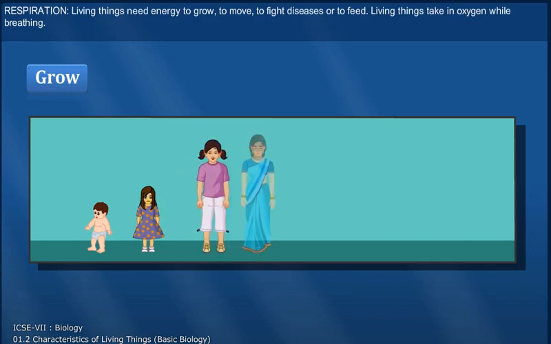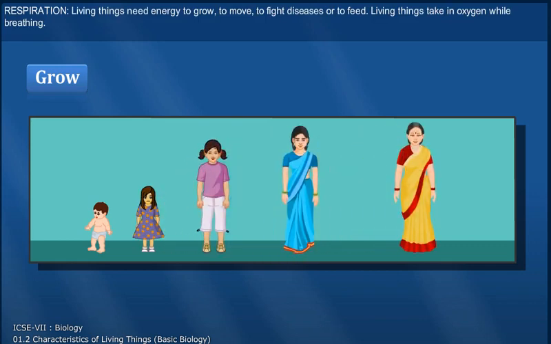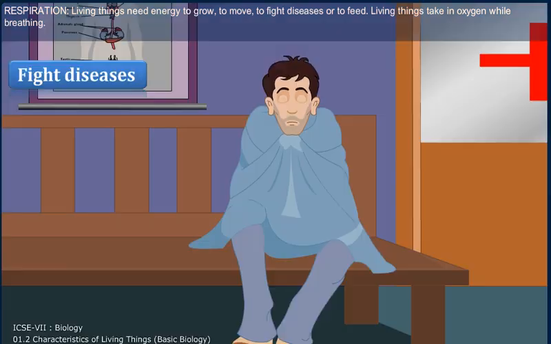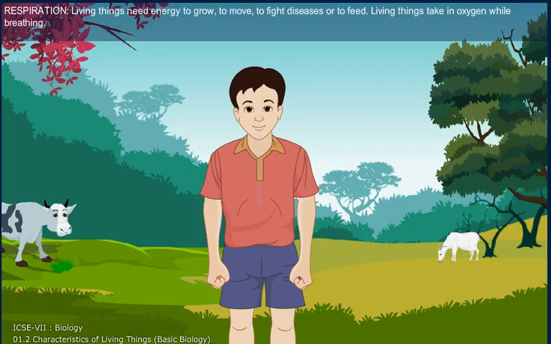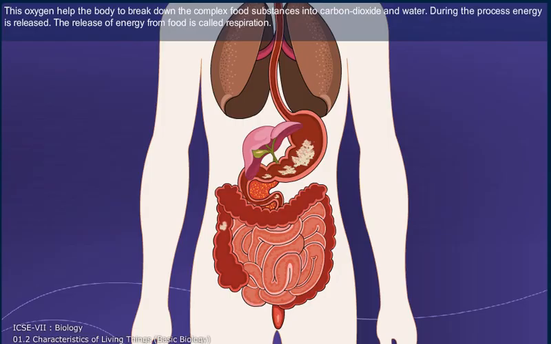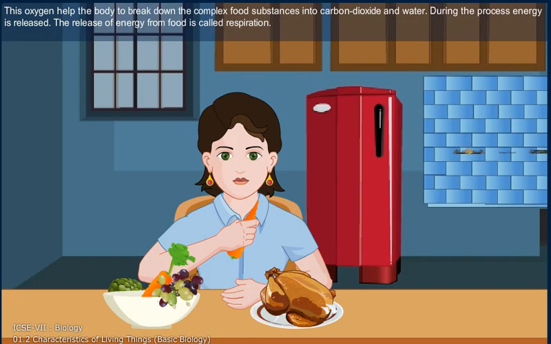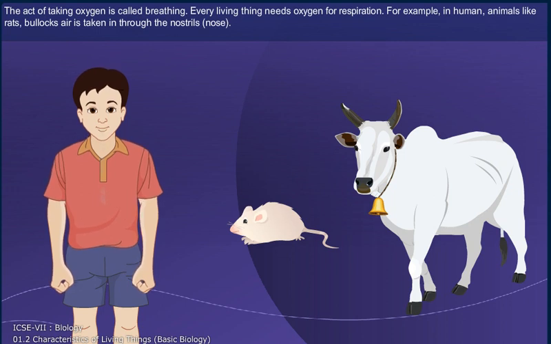Respiration. Living things need energy to grow, to move, to fight diseases, or to feed. Living things take in oxygen while breathing. This oxygen helps the body to break down the complex food substances into carbon dioxide and water. During the process, energy is released. The release of energy from food is called respiration. The act of taking oxygen is called breathing. Every living thing needs oxygen for respiration.